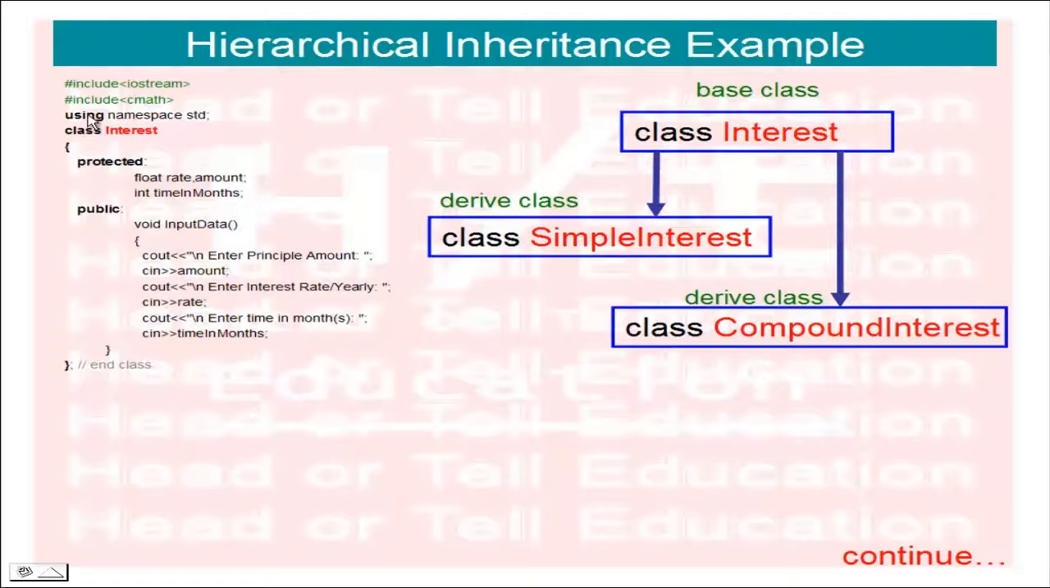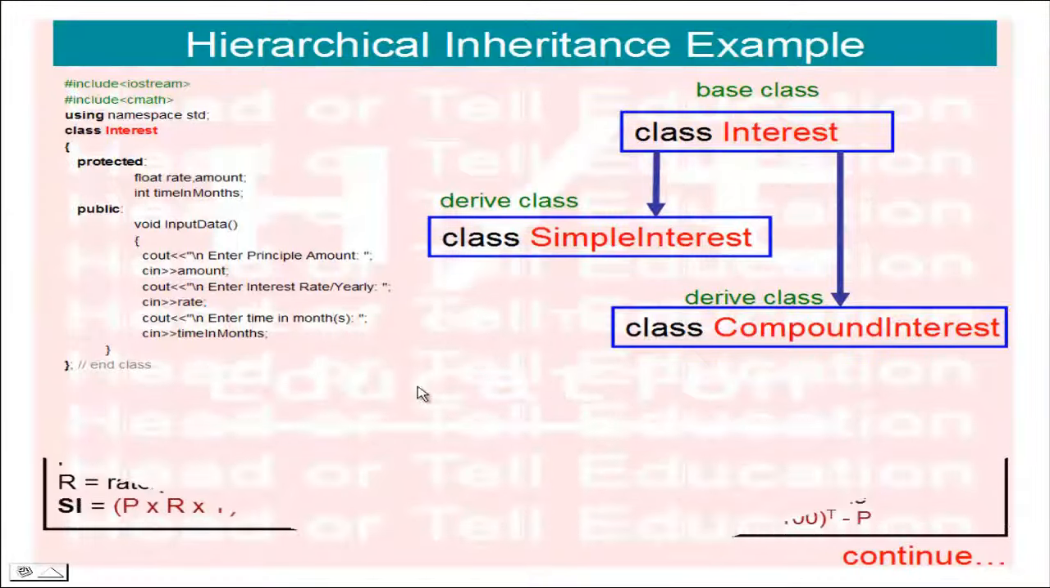Here I have included the header files, using namespace std, and created the class Interest. Under protected, I created member variables float rate and amount, and integer time in months. Now I have created one public method to read from the user, named input data. This function is used to read the principal amount, interest rate per year, and time in months.